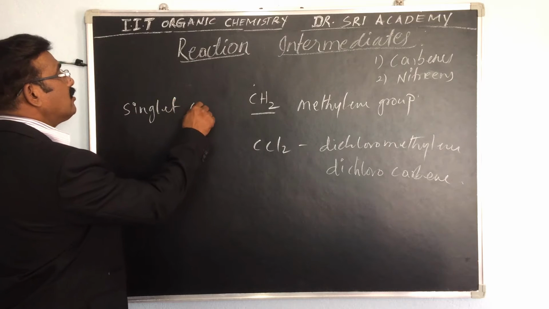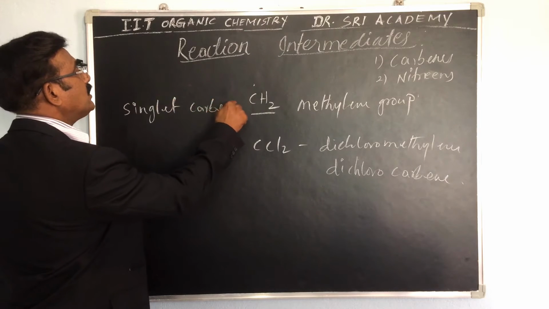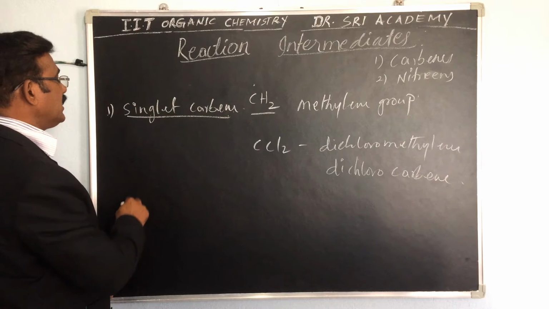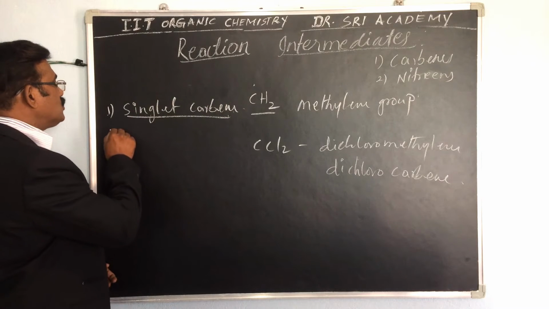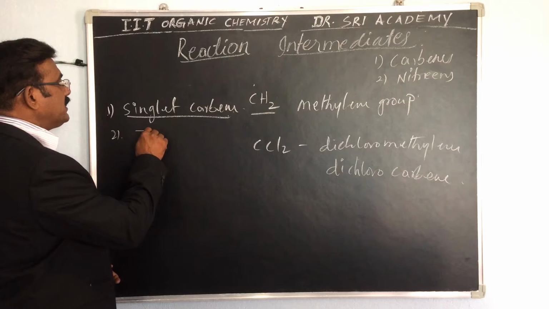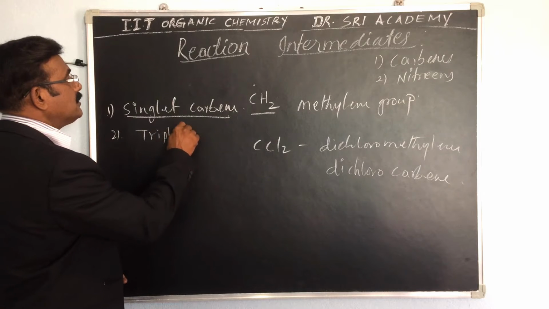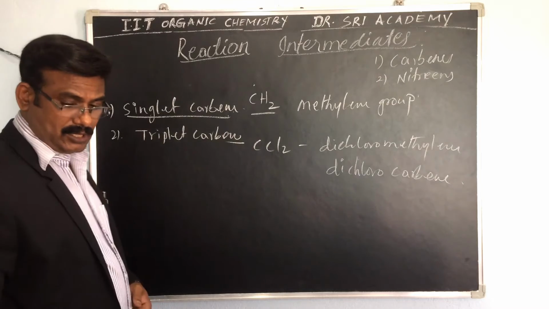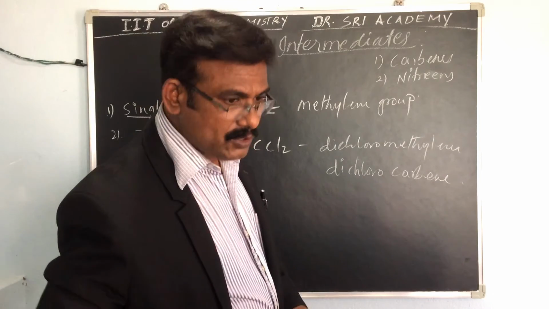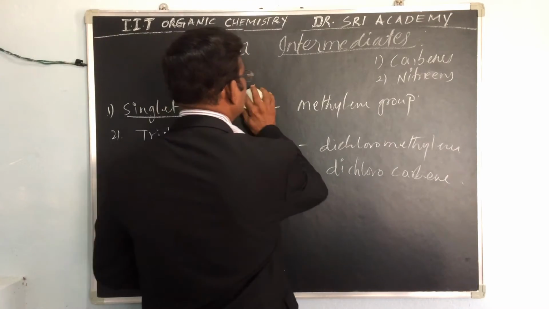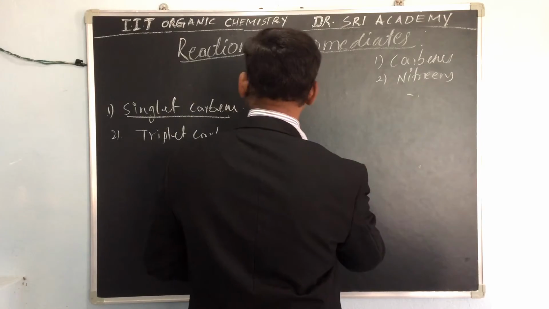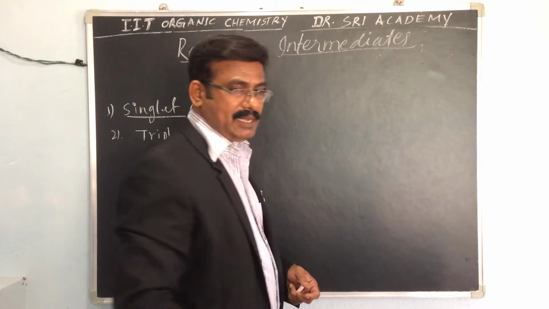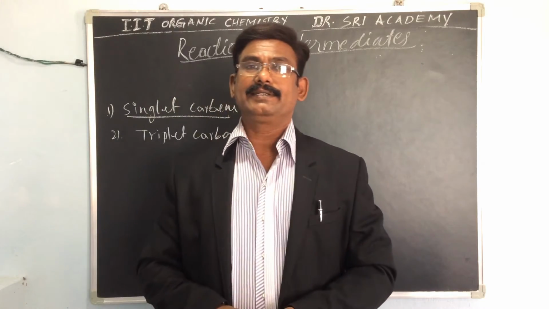Number 1 is the singlet carbene and number 2 is the triplet carbene. So one is singlet carbene, another one is the triplet carbene.